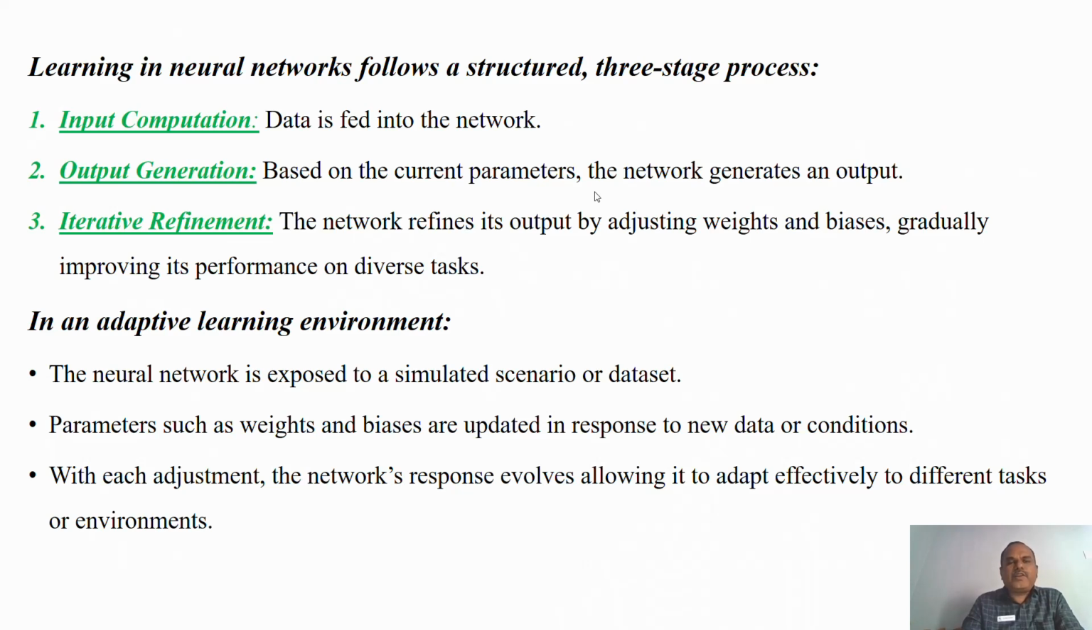A neural network follows a structured three-stage process. Number one, the input computation, then the output generation, and the third one is called iterative refinement. So these are the three stages of processing in the neural network.